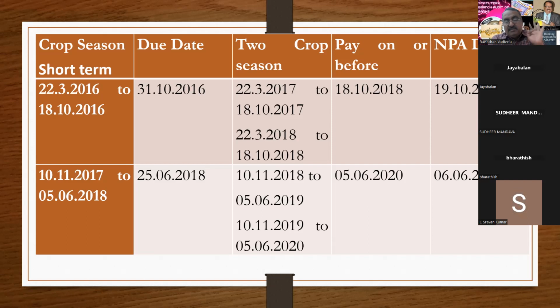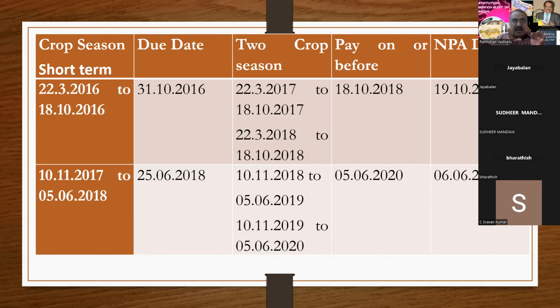Everyone has to confirm, yes, I'm clear. Because NPA with reference to agricultural advance is nothing. Badis sir said yes, and Jabalan sir said yes, and other friends. So with reference to short-term crop, from the due date, add two crop seasons, the crop seasons which come after the due date.